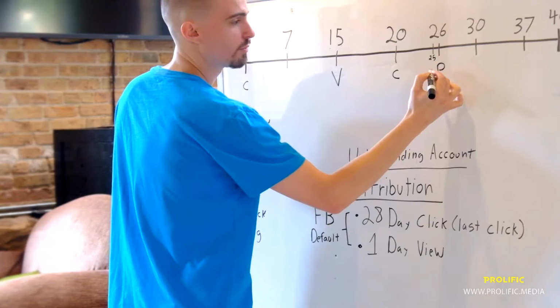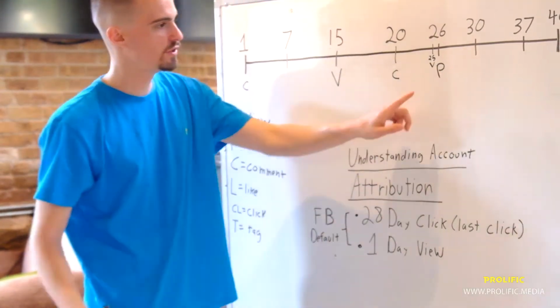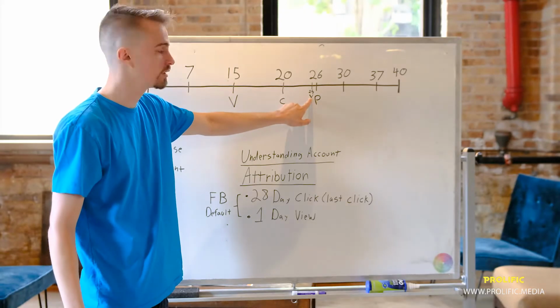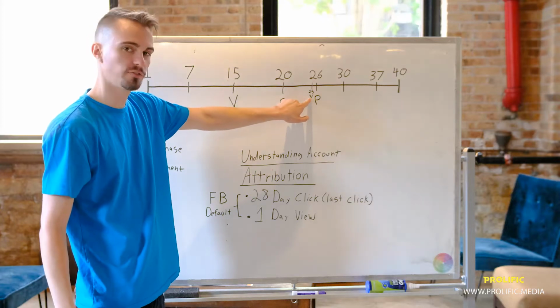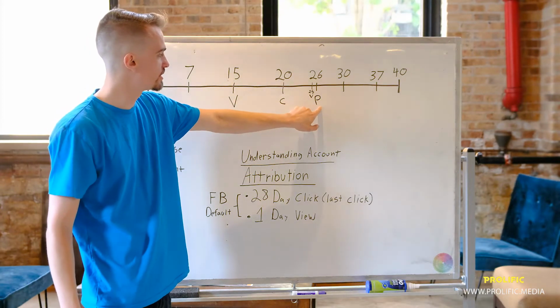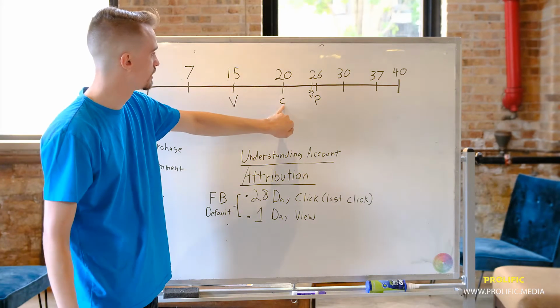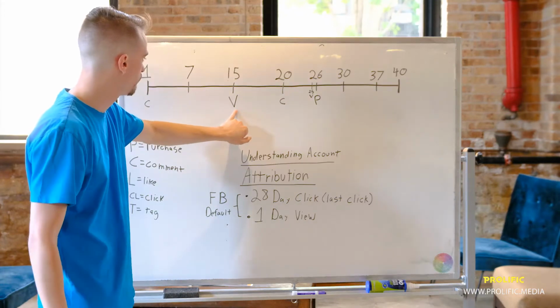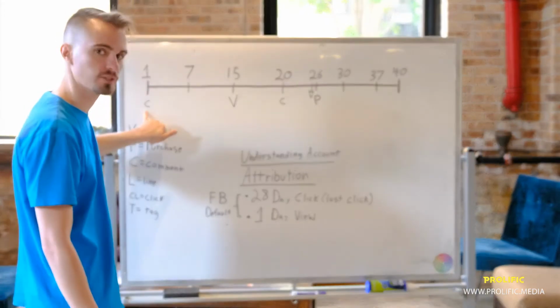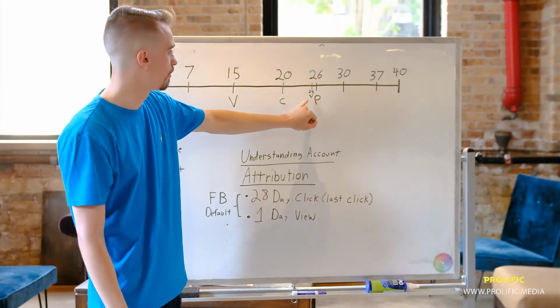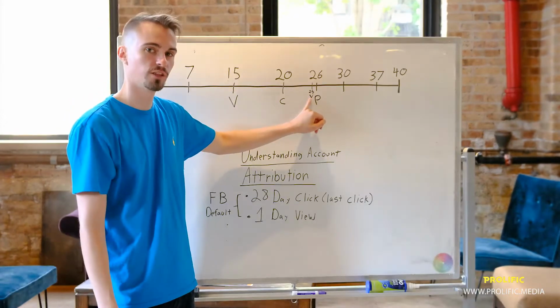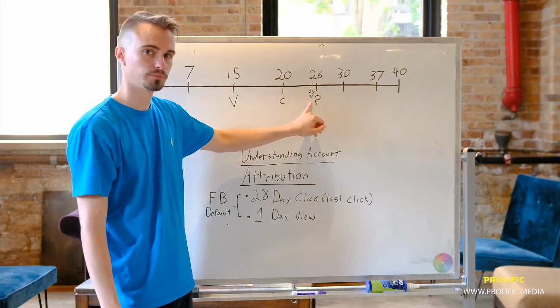But let's say that it's the 25th. We purchased on the 26th. And let's say we viewed an ad on Facebook on the 25th, but we purchased on the 26th. And we also clicked on the 20th. We viewed on the 15th. And we clicked on the 1st. This purchase would go all the way over here to the 25th day for the view.